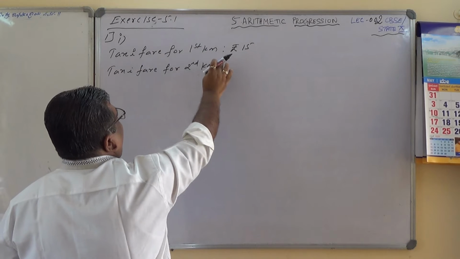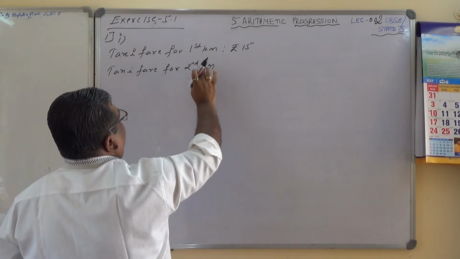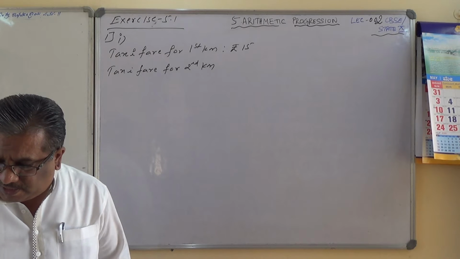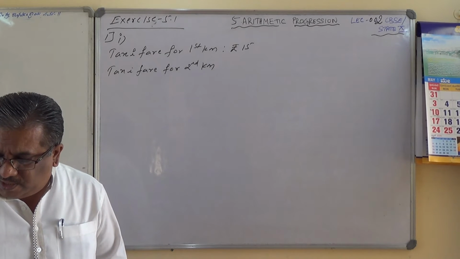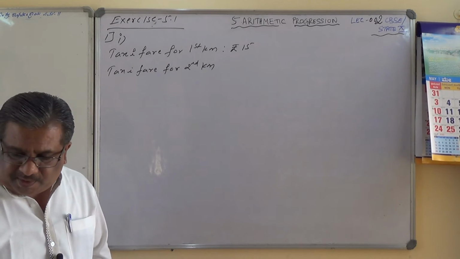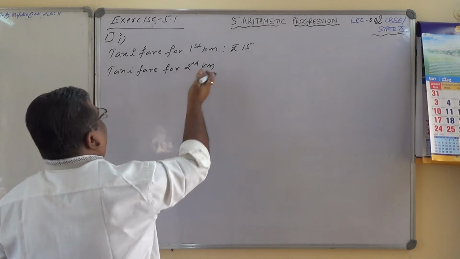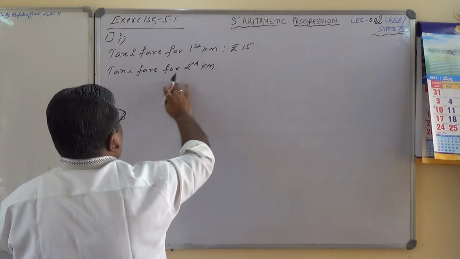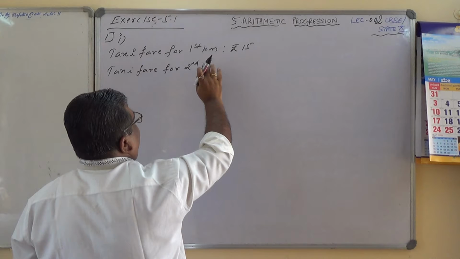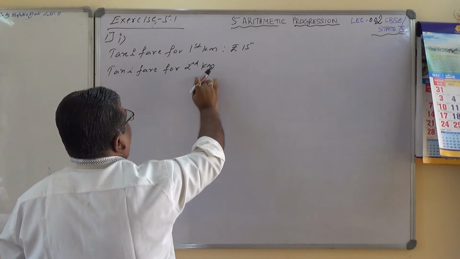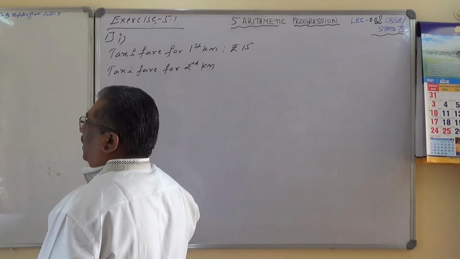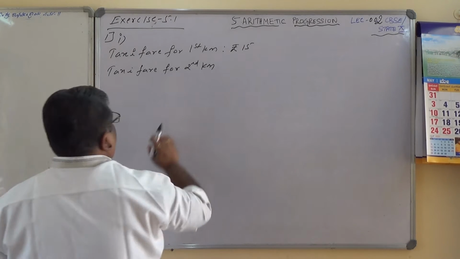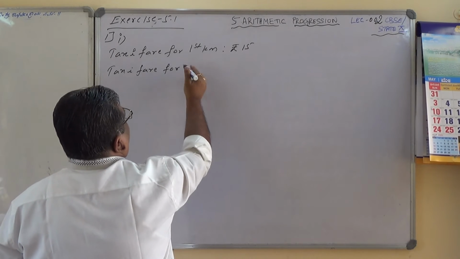Taxi fare for the first kilometer, taxi fare for the first 2 kilometers, taxi fare for the first 3 kilometers. This is how I have written. You can also write it like this: taxi fare for the first kilometer is rupees 15, and taxi fare for the first 2 kilometers I'll write.